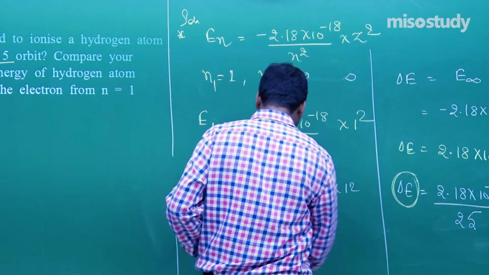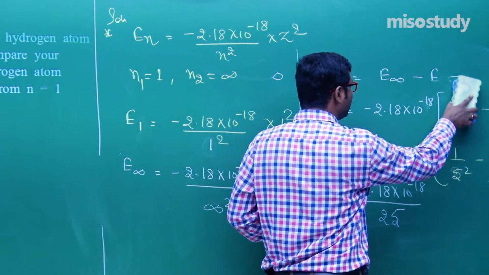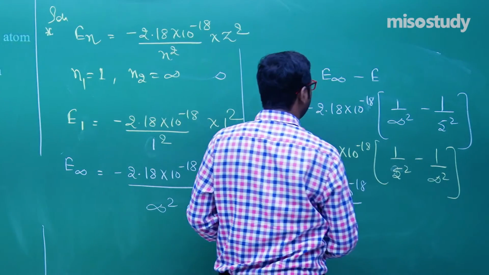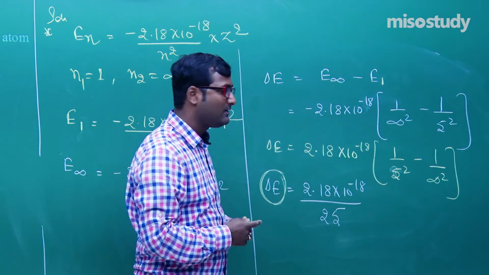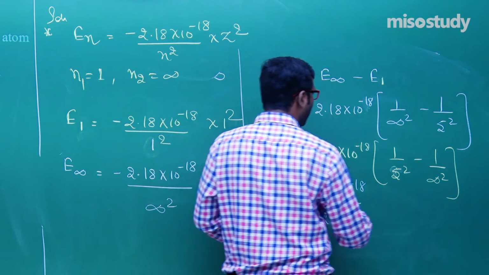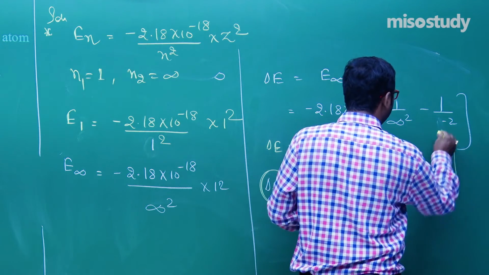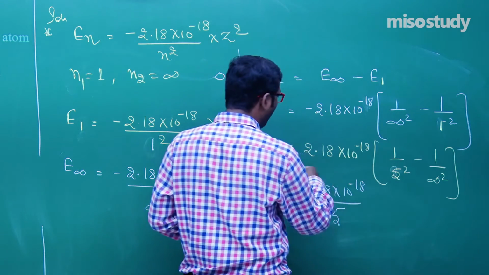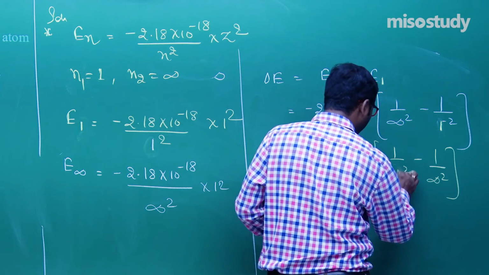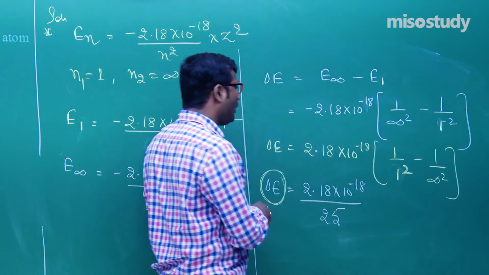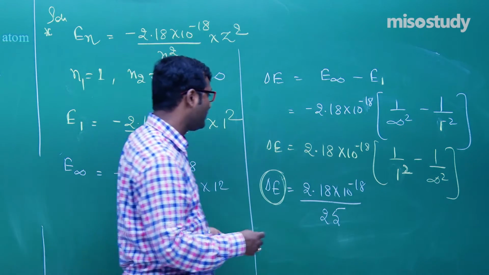Now moving here, delta E is equal to E infinity minus E1. Clear? E infinity minus E1. Putting infinity square and 1 square, now 2.18 into 1 upon 1 square minus 1 upon infinity square. We know 1 upon infinity square is equal to 0.